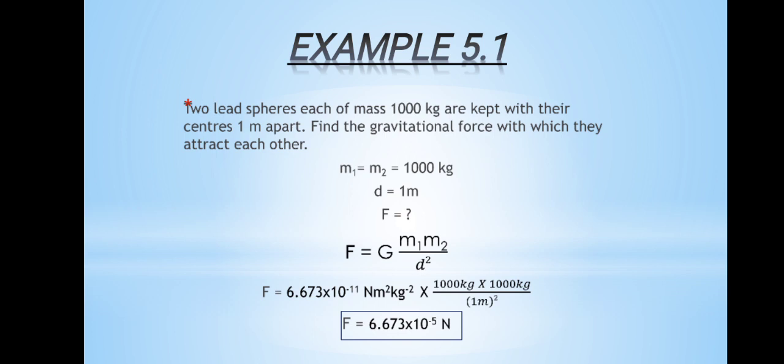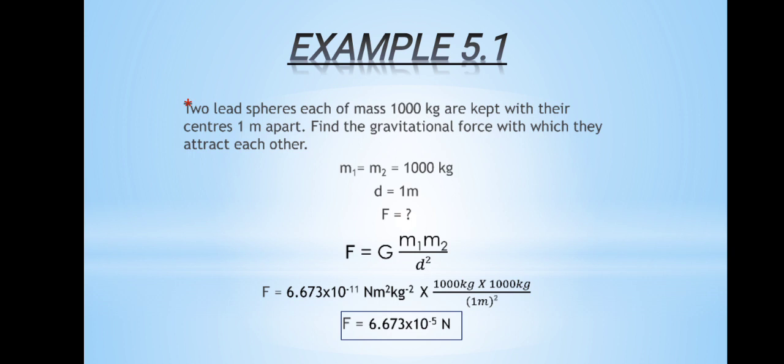Now we will solve example 5.1 from your book with the same procedure that you have discussed before, that is relevant to gravitational force or force of gravitation. So look at example 5.1, that is two lead spheres each of mass 1000 kg are kept with their centers 1 meter apart. Find the gravitational force with which they attract each other.